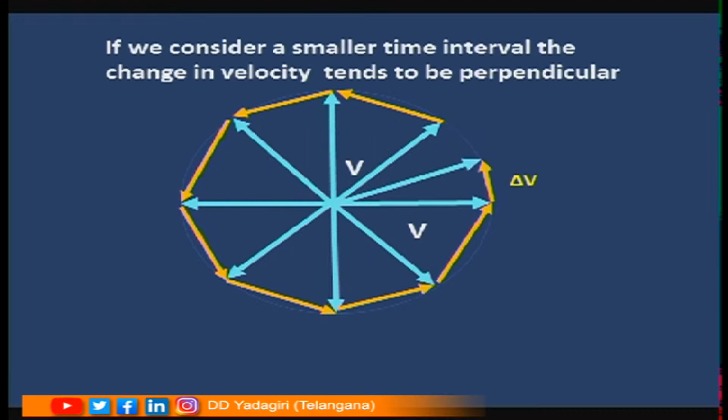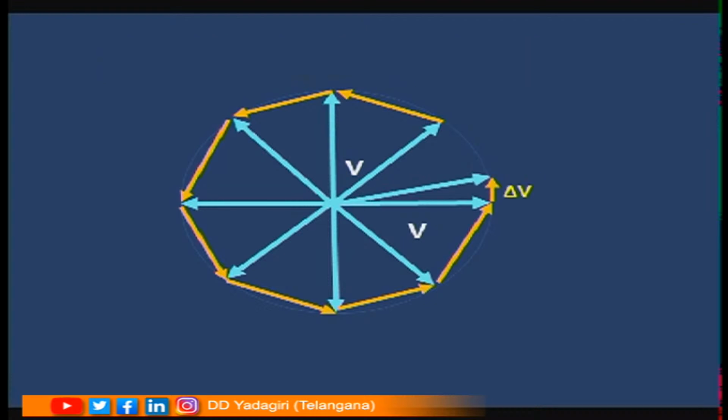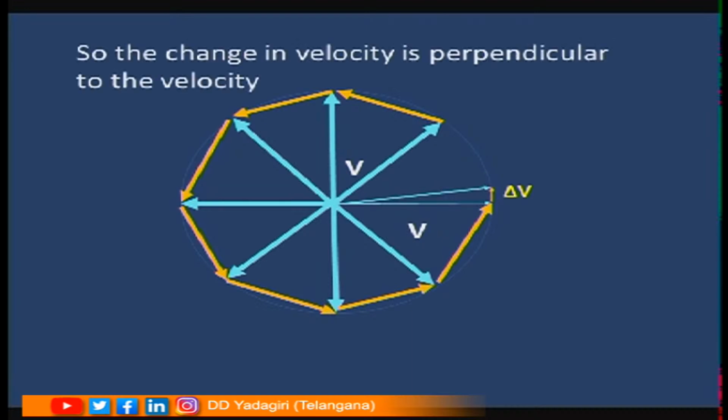If we consider a smaller time interval, the change in velocity tends to be perpendicular to the velocity vector. Smaller the time interval we take, smaller will be the change in velocity. At the same time, the change in velocity will be perpendicular to the velocity vector.